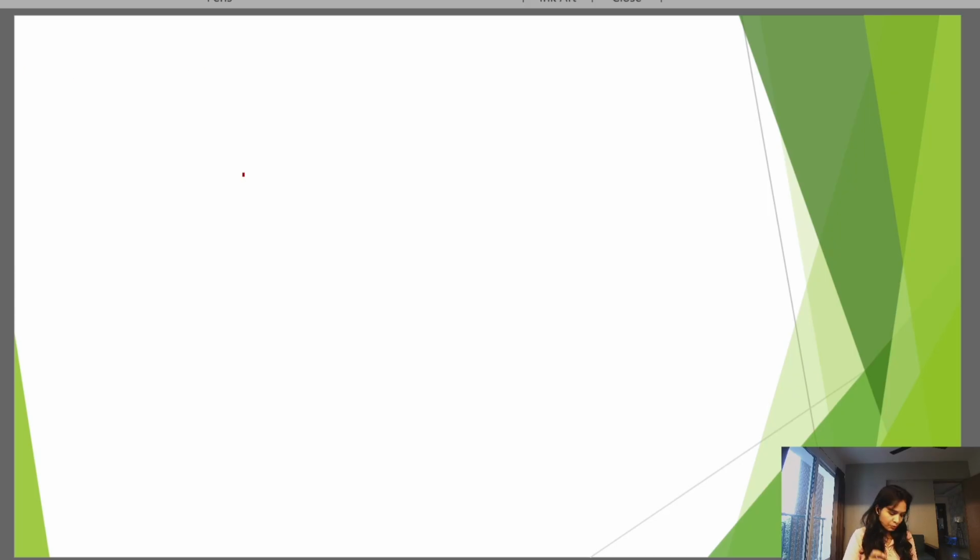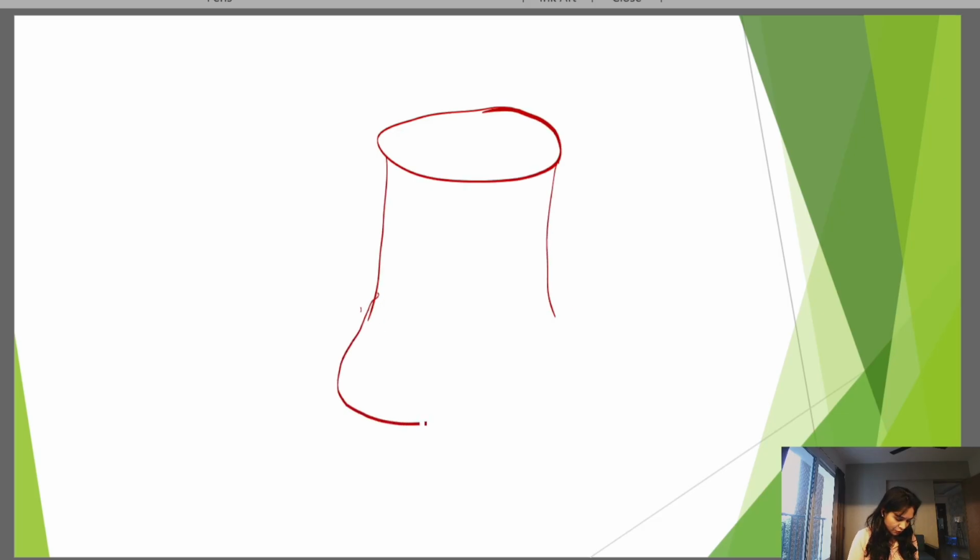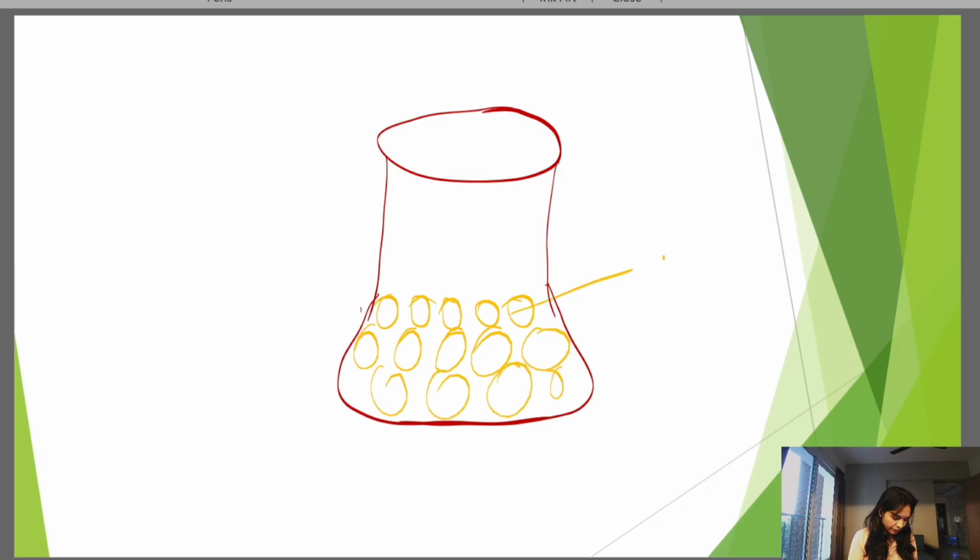Okay, then next, suppose I take a beaker, a beautiful beaker like this, and I fill this beaker with A and B. This is pure solvent A, and this is pure solvent B. Clear?